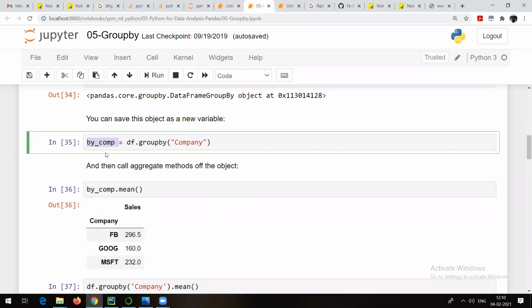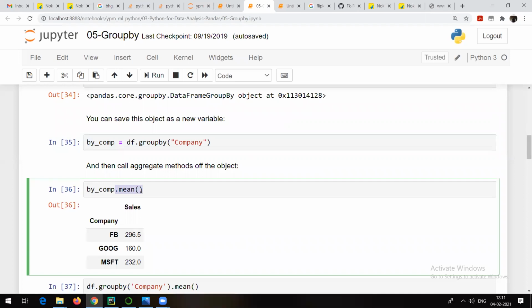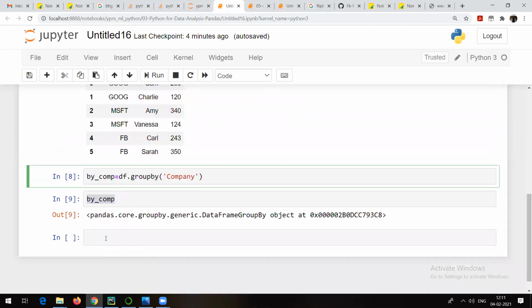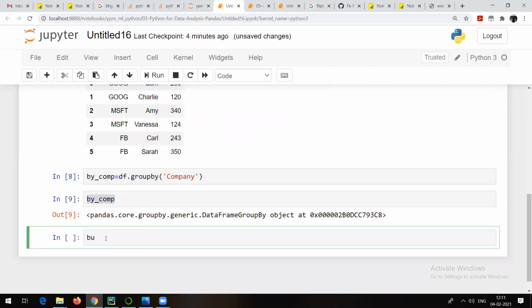Next thing, now as this one is created, I want to see the average of the sales by company name. So I can go and do that. Maybe average or sum, whatever you want. The name of the object is by_company, and what I want to see, suppose I include the same thing, mean.